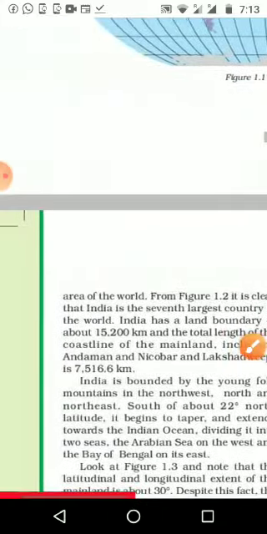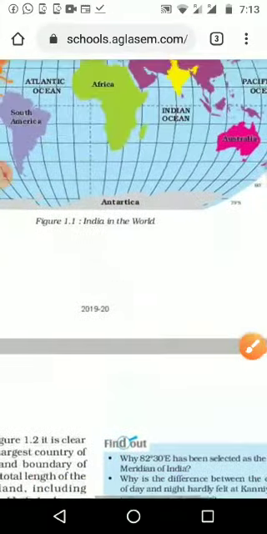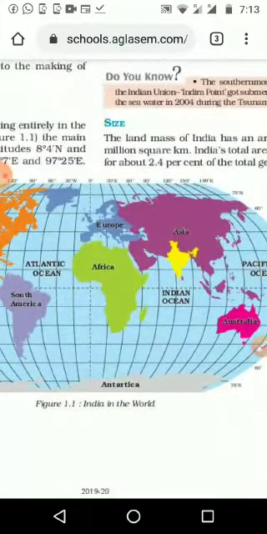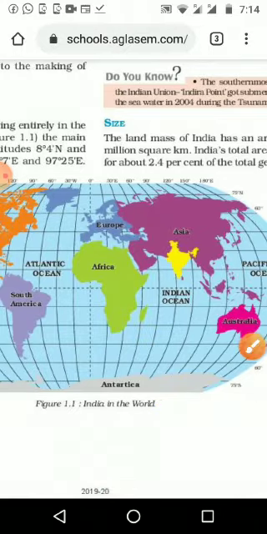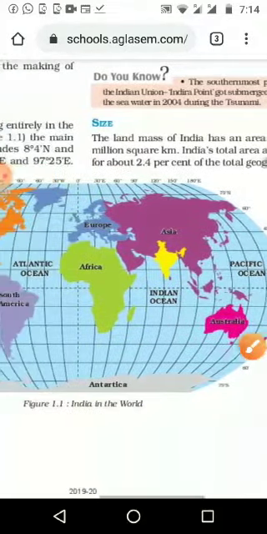When we are comparing with Asia, we know Asia is the first, it is having 11% of the world, and India's position is 7th rank. India has 2.4% of the total world landmass area, when we are taking the percentage of India's contribution.